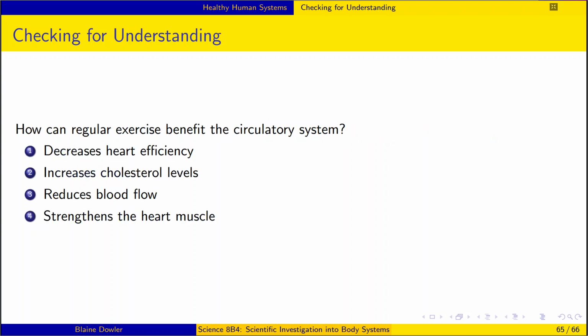How can regular exercise benefit the circulatory system? It decreases heart efficiency, increases cholesterol levels, reduces blood flow, or strengthens the heart muscle. Pause now if you need more time. It strengthens the heart muscle.